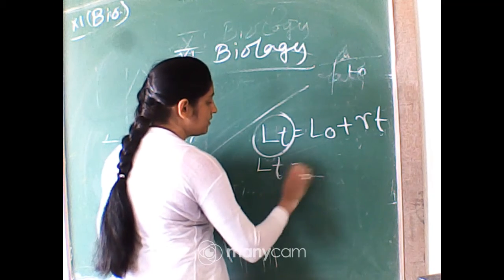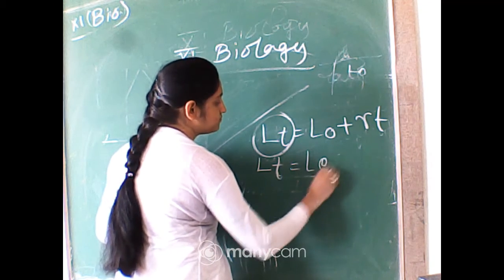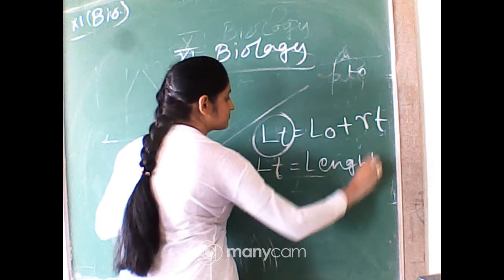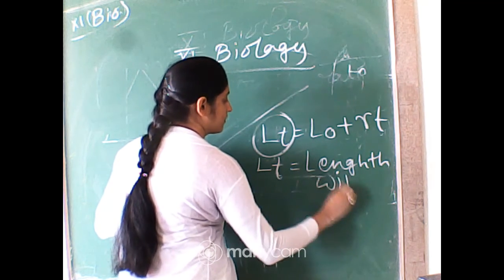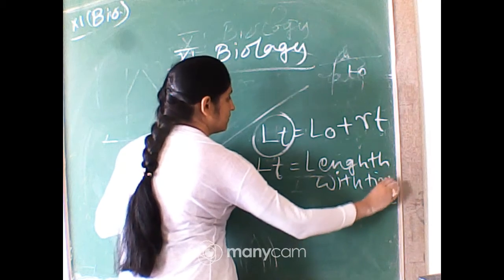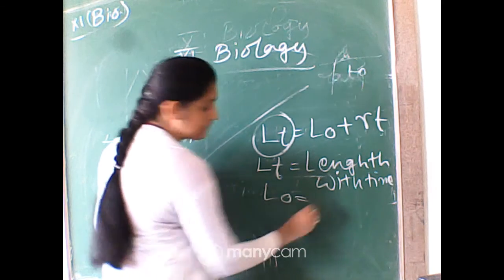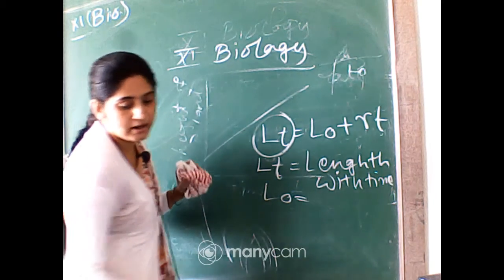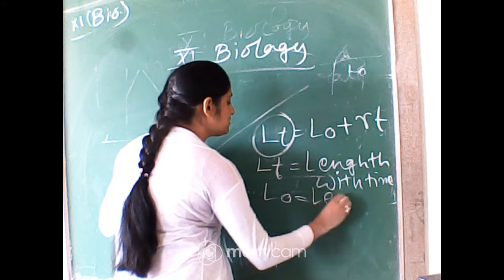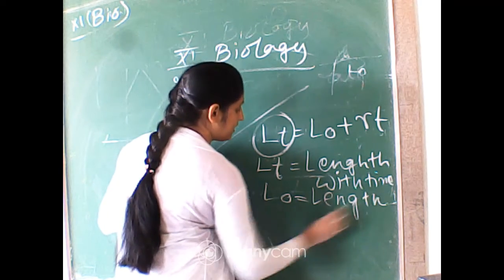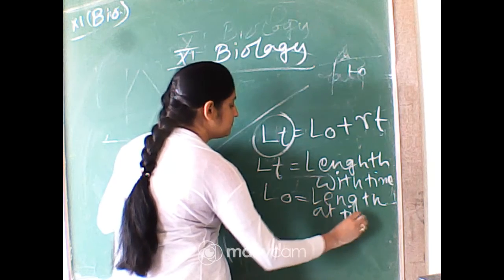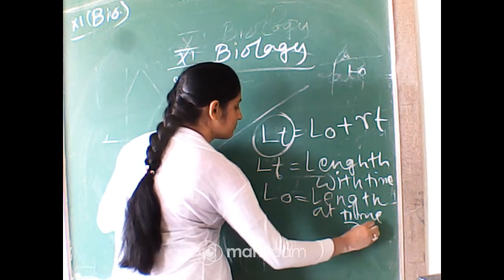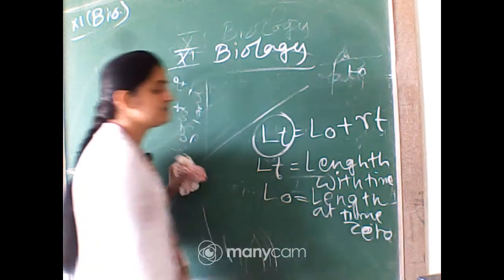Lt means length at time t, L0 means the length at time 0, that is the start, when you start to measure, and r means the rate of growth.